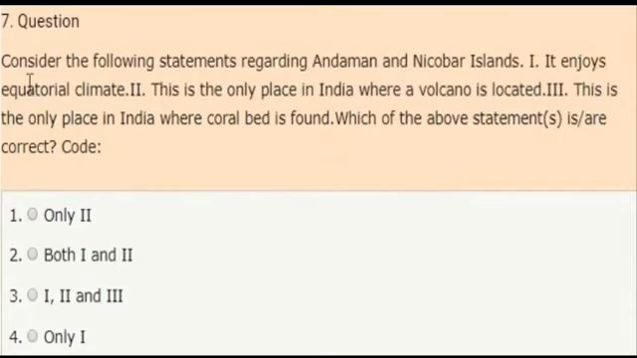Next question. Consider the following statements regarding Andaman and Nicobar Islands. First statement, it enjoys equatorial climate. Second statement, this is the only place in India where a volcano is located. And third statement, this is the only place in India where coral bed is found. So now, which of the above statements are correct?